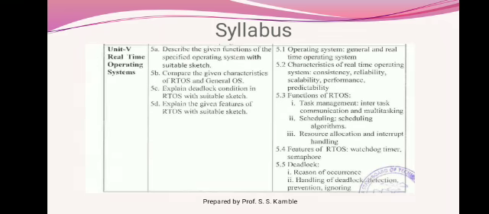Then the fifth chapter is real-time operating systems. Here we have to basically discuss what we mean by an operating system, such as a general and a real-time operating system. We have to discuss the basic difference between a general operating system and a real-time operating system. After that we are going to discuss the characteristics of real-time operating systems, such as consistency, reliability, scalability, performance, predictability. After this point we are going to move towards the functions of RTOS.